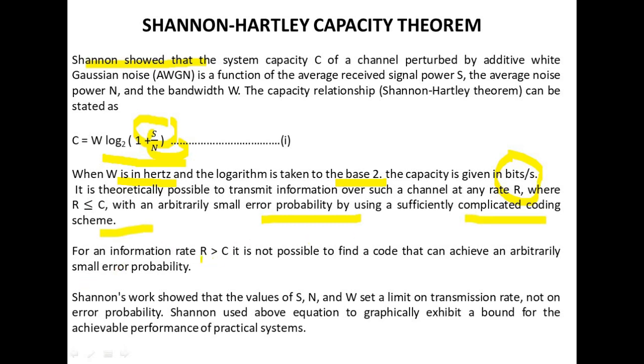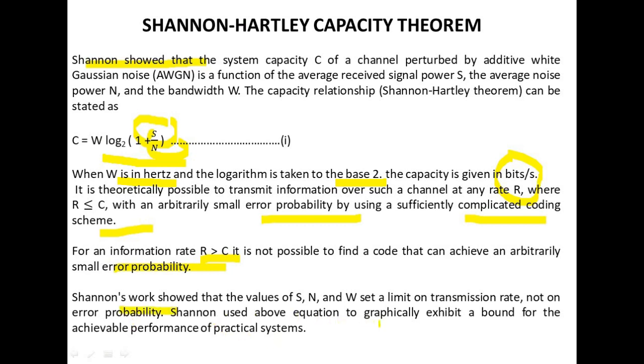For an information rate greater than C, that is R greater than C, it is not possible to find a code that can achieve an arbitrarily small error probability. Shannon's work showed that the values of S, the signal power, N, the noise power, and W, the bandwidth, set a limit on the transmission rate, not on the error probability.